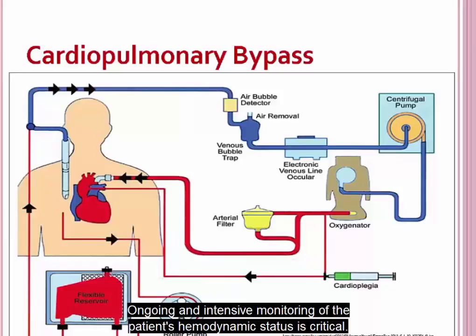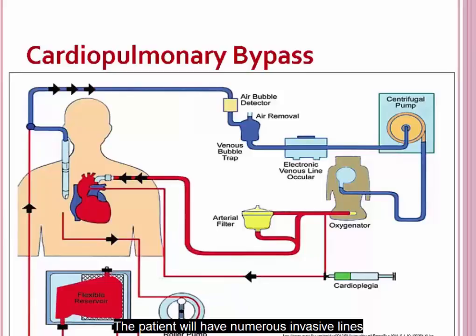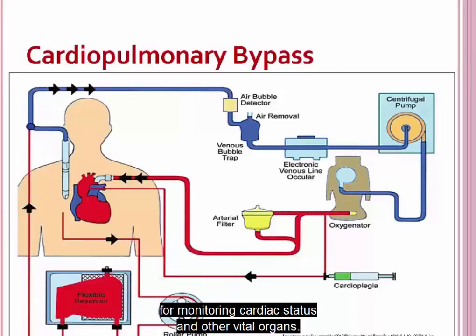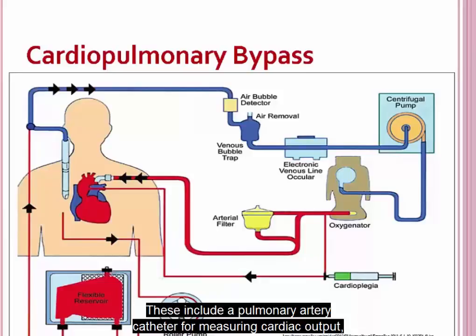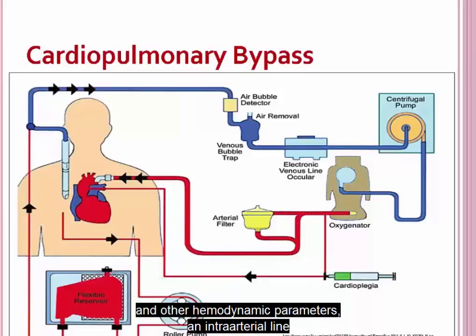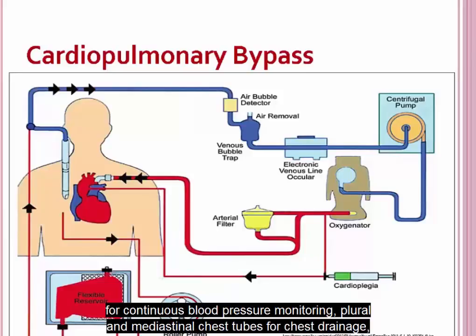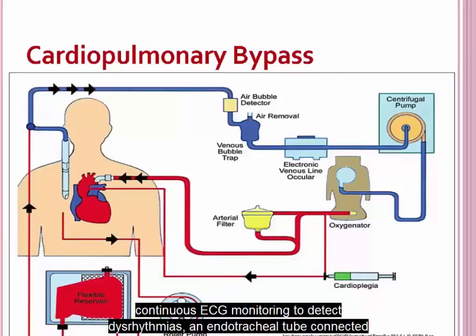Ongoing and intensive monitoring of the patient's hemodynamic status is critical. The patient will have numerous invasive lines for monitoring cardiac status and other vital organs. These include a pulmonary artery catheter for measuring cardiac output and other hemodynamic parameters, an intra-arterial line for continuous blood pressure monitoring, pleural and mediastinal chest tubes for chest drainage, continuous ECG monitoring to detect arrhythmias, an endotracheal tube connected